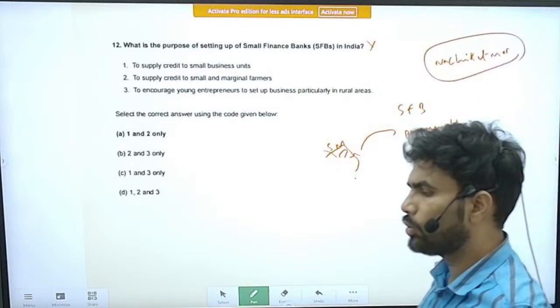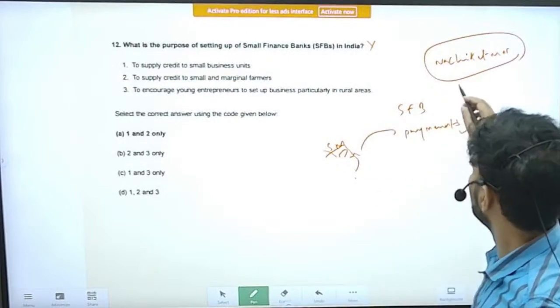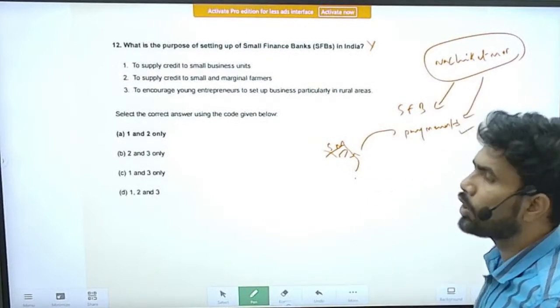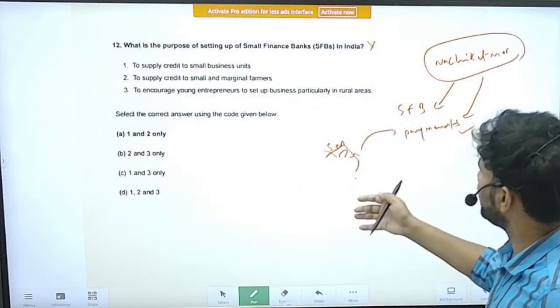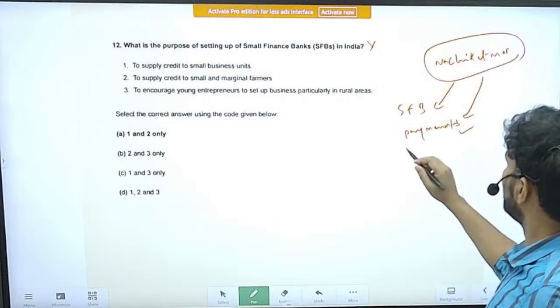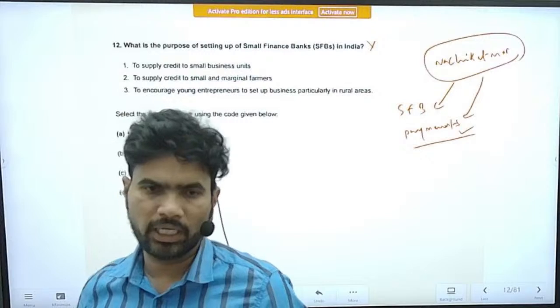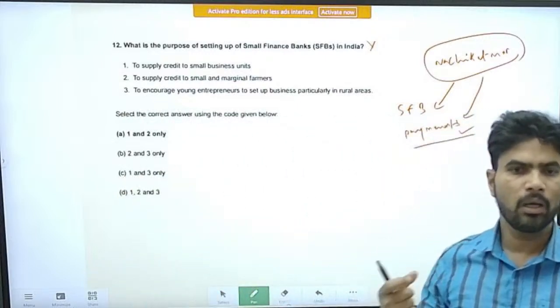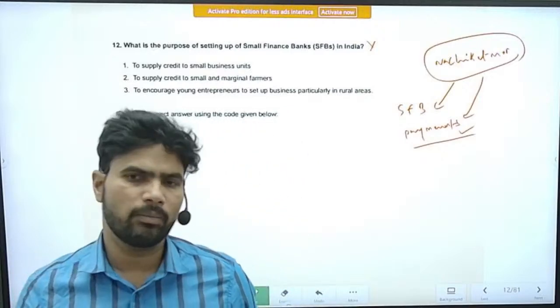So what to do with respect to increasing the financial inclusion? That committee has recommended that two types of banks can be established. One category of banks is like small finance banks. Second category is payment banks. So to give some examples, there is AU Small Finance Bank. At present, it is the biggest small finance bank in India.